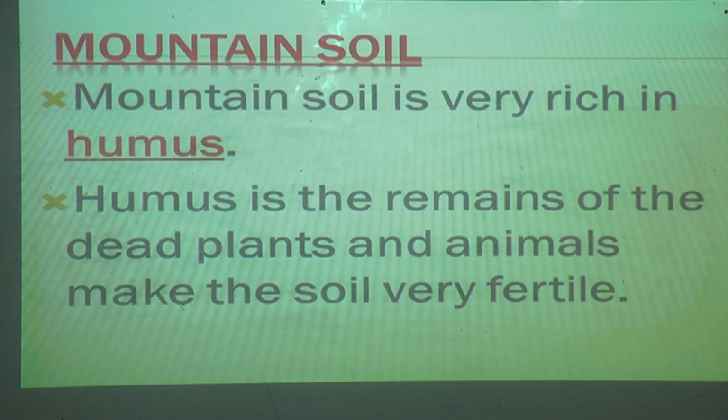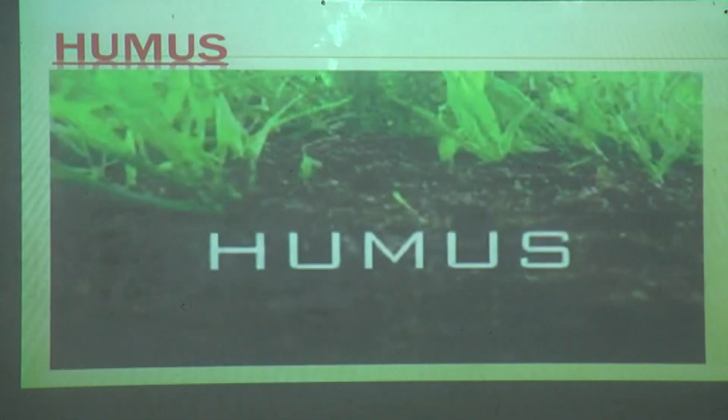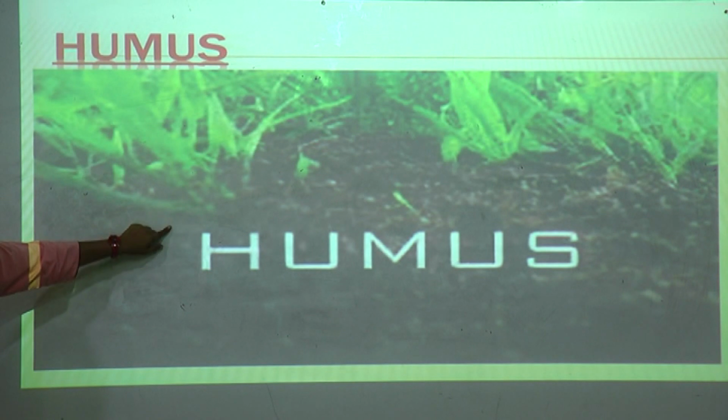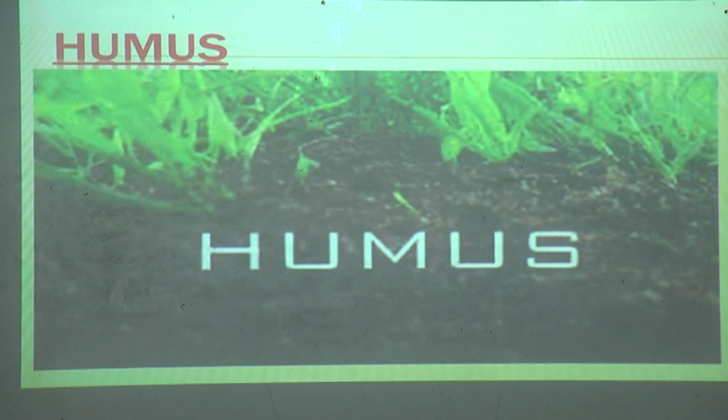In a jungle, where animals live, animals die and plants die. Wherever that happens, that soil becomes fertile. So wherever that place is, the soil becomes humus. Now let us see a picture of humus. This is a soil, and how does it become humus? It becomes humus because of the dead plants and dead animals.